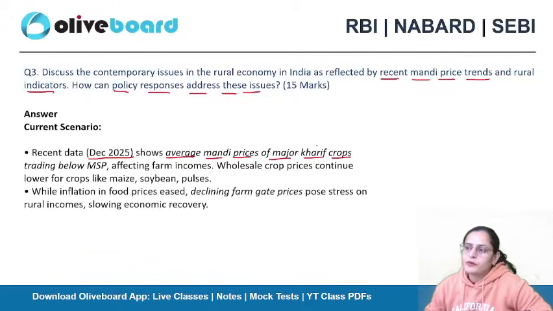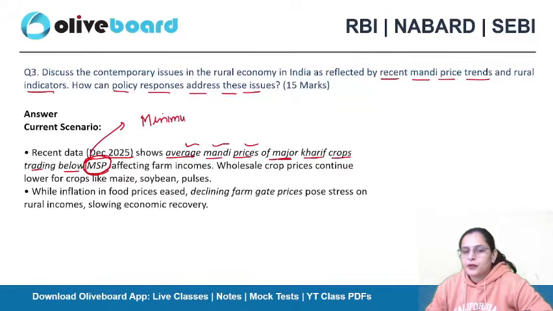How many kharif crops are there? Any idea? Rabi crops and kharif crops. So recent data show average mandi prices of major kharif crops trading below MSP. Okay, so this is observed in the market. Prices of the major kharif crops are going below minimum support prices.